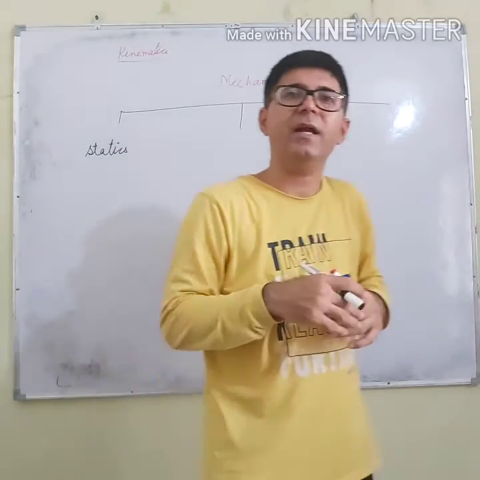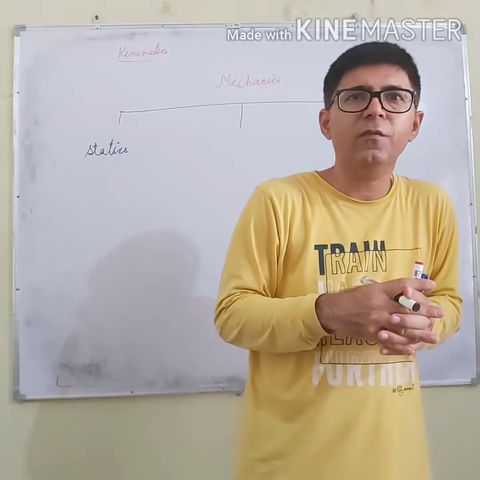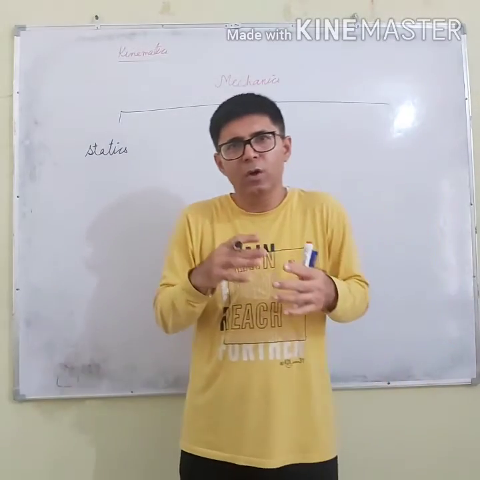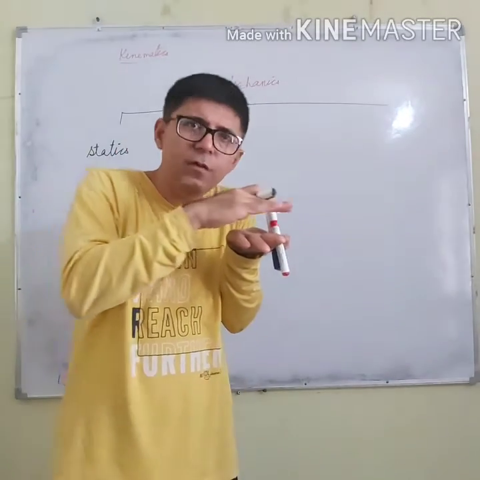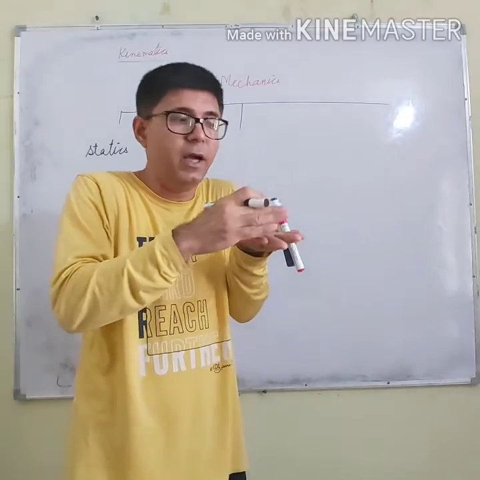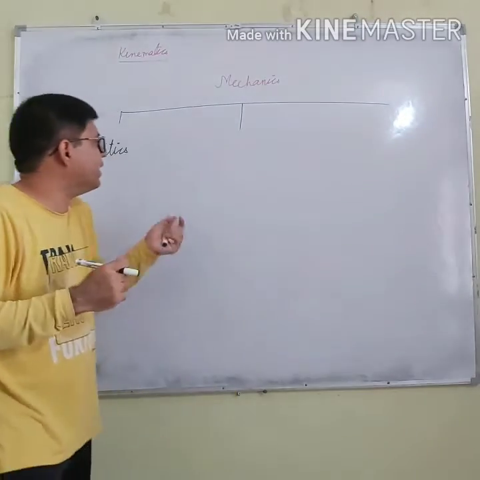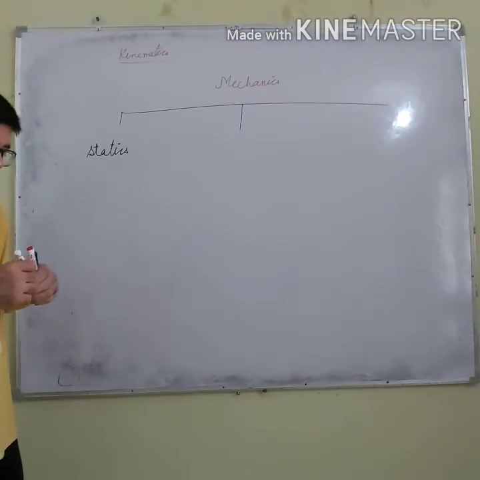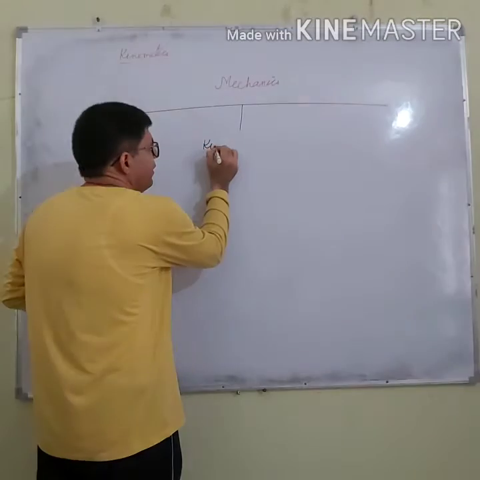The total force acting on the body is zero. And what are the cases when the total force acting on the body is zero? You have studied in grade 9, if a body is moving with uniform velocity, again the total force acting on it is zero, and when the body is at rest, again the total force acting on the body is zero. And the second is kinematics.